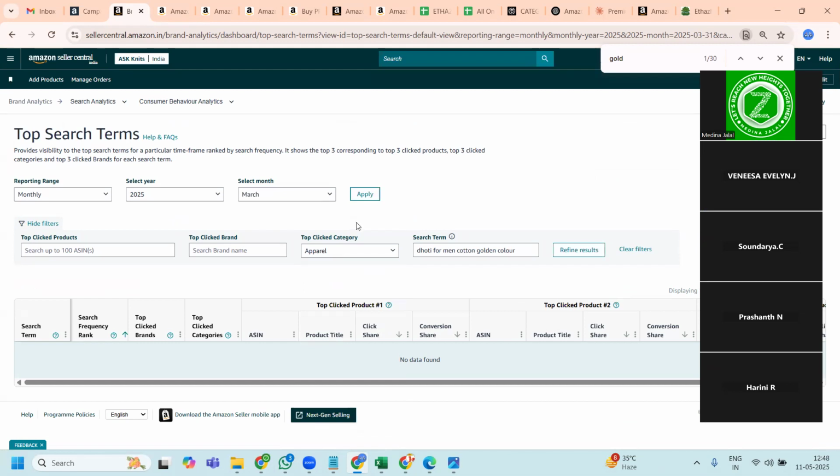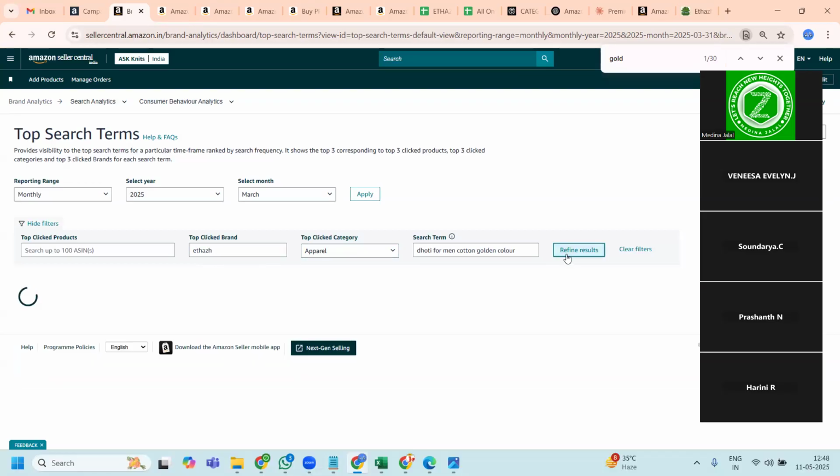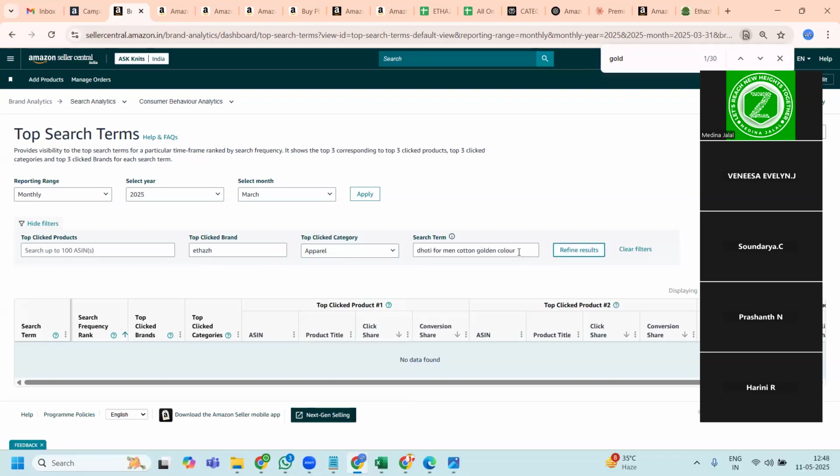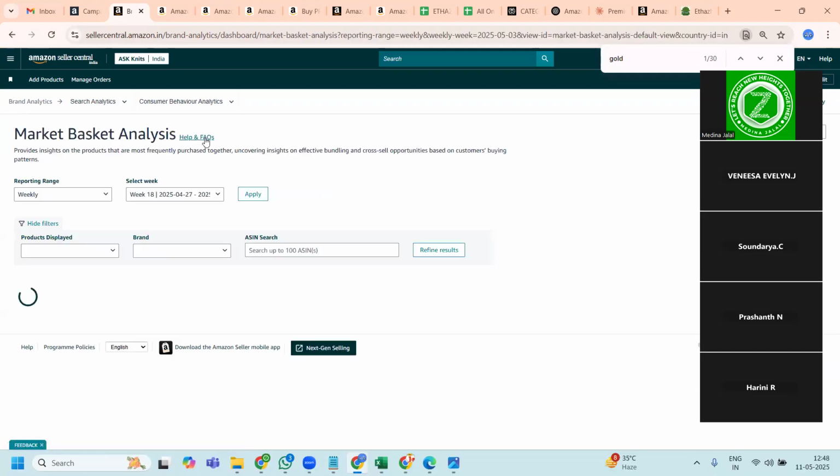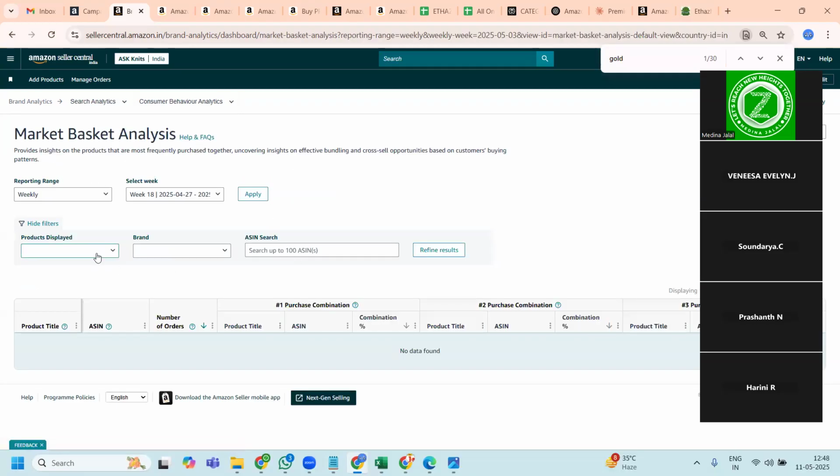It's not giving me any information. Maybe it's a keyword, but it is not ranked in brand analytics. Not necessary that brand analytics would have all the information. Sometimes that would miss out.